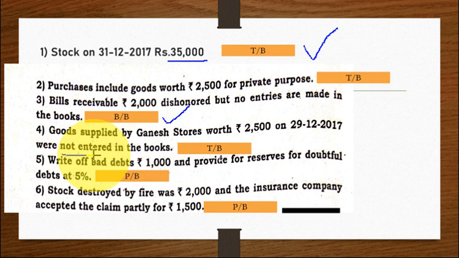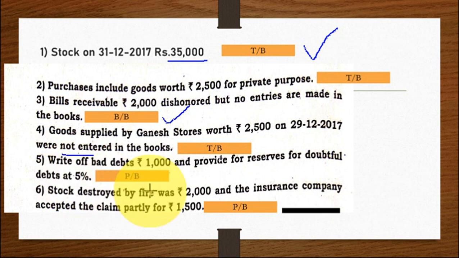So already whatever you have in the creditors, you have to add unrecorded purchases because you haven't yet made the cash payment. So one side it affects the total goods, one side it affects the creditors. So you have to add unrecorded purchases to the existing creditors 2,500. So entries will appear in the trading account and balance sheet.